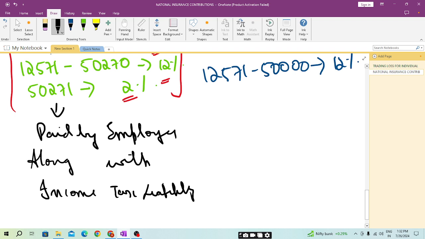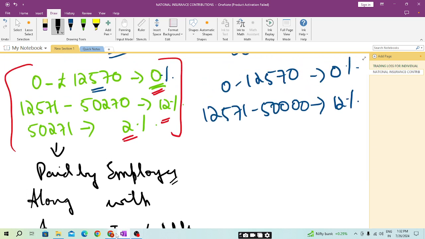Along with the income tax liability, the employer will also pay this amount to HMRC, and this amount will be deducted from the employee's wages and the net amount will be provided. But when calculating the income tax liability under the employment income, we need to consider the gross amount, students, and it will be disallowed. I hope this is clear.